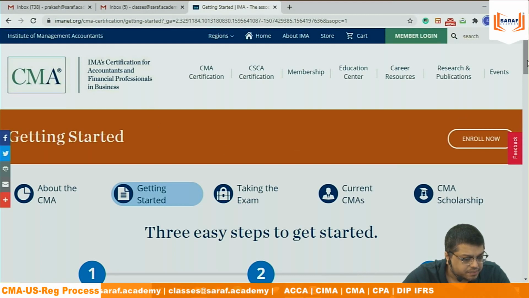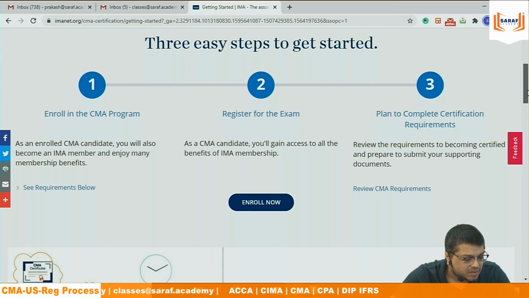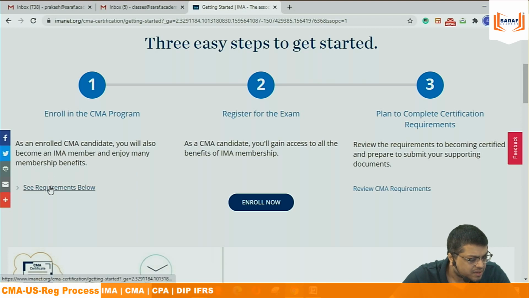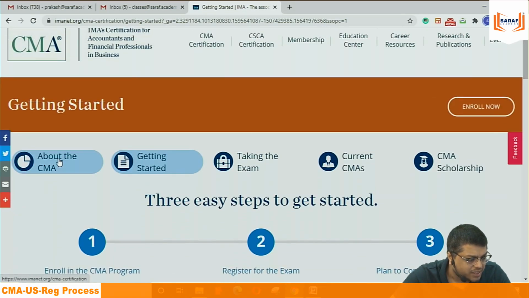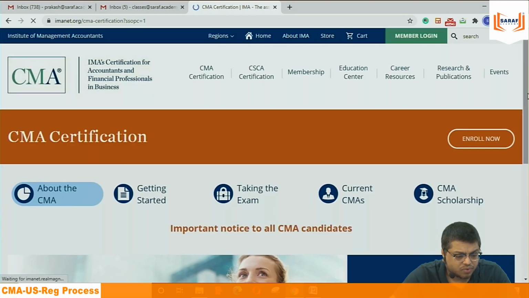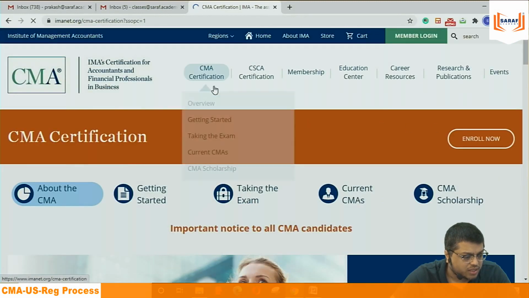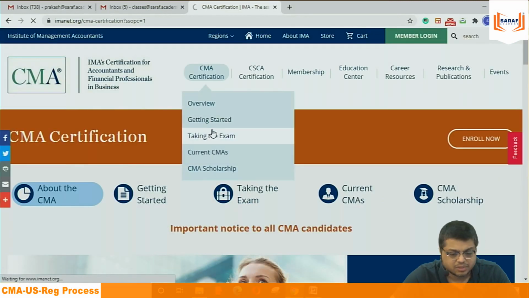One second. It is written on the website only that once you register for exams, you will be getting it. So it should be under exams. One second.